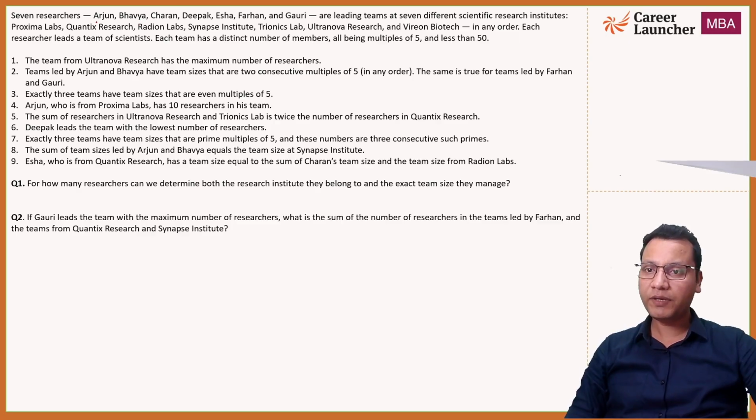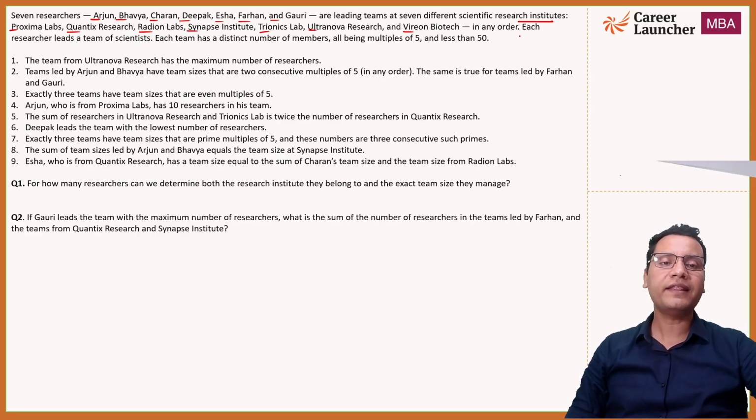You can take the initials as well. So we have A, B, C, D, E, F, and G as the names of the 7 researchers, and we have different research institutes as P, Q, R, S, T, U, and V. They are in any order.